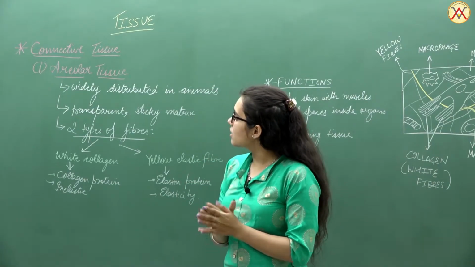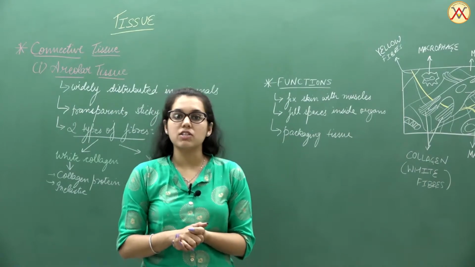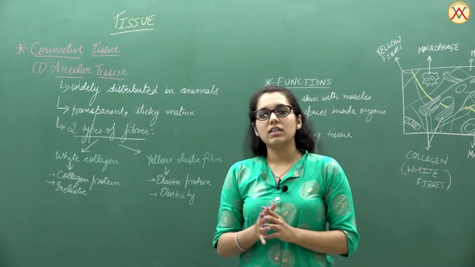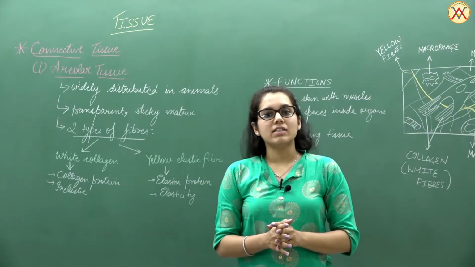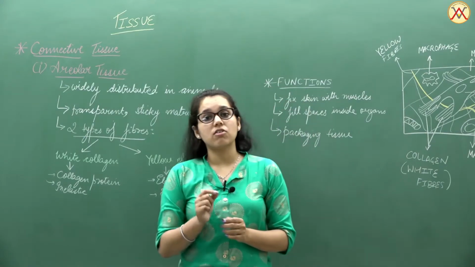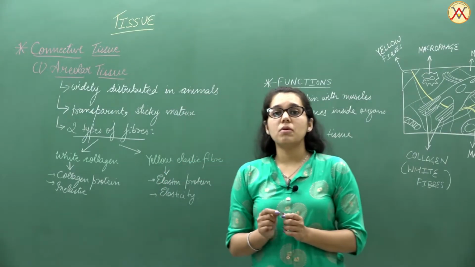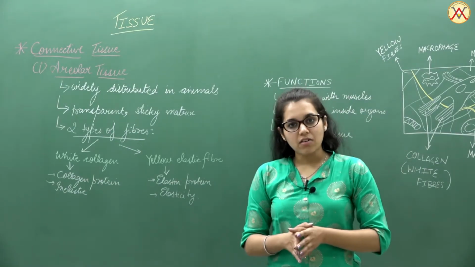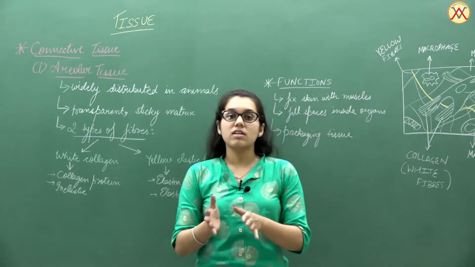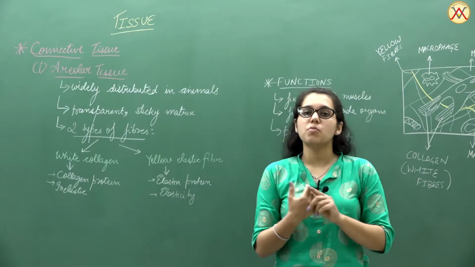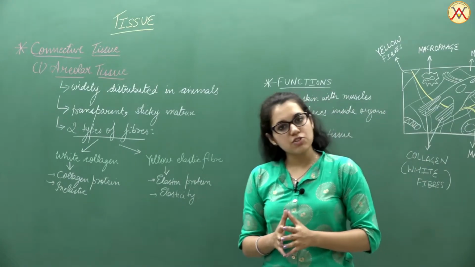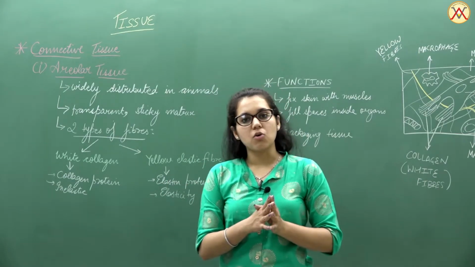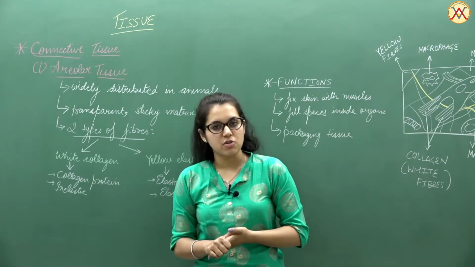Here we are saying that it contains two types of fibers in this matrix. The first type of fiber is known as the white collagen fiber, and the other is known as the yellow elastic fiber. The name itself suggests that the white collagen fiber contains collagen as a protein, whereas the yellow elastic fiber contains the protein known as elastin. White collagen fiber is comparatively inelastic compared to elastin, which provides elasticity to the body parts. So these two types of fibers are present in the areolar connective tissue, which is widely distributed in the body.